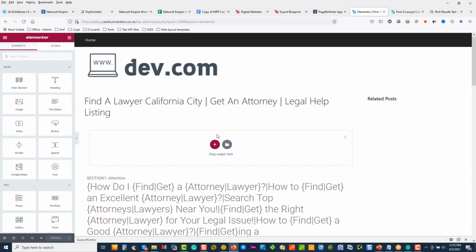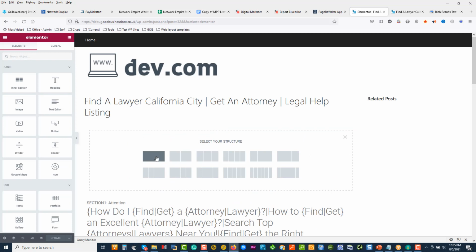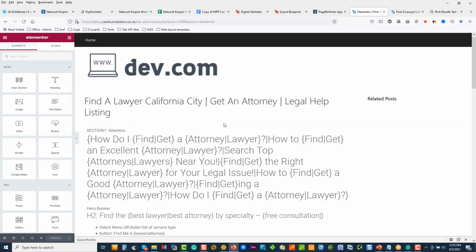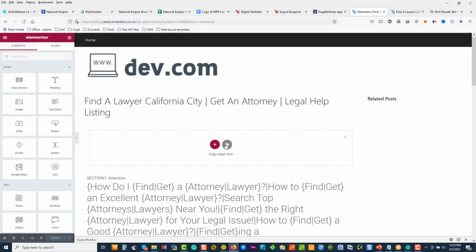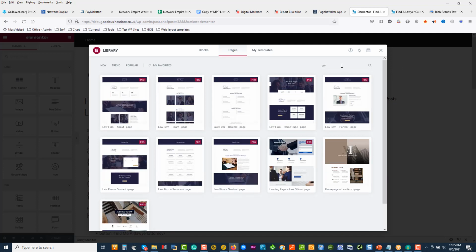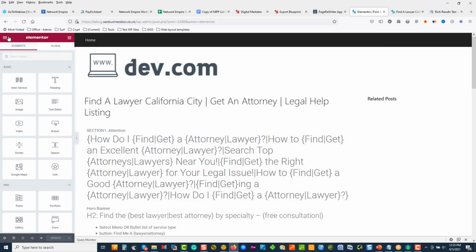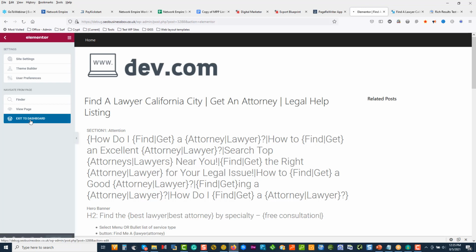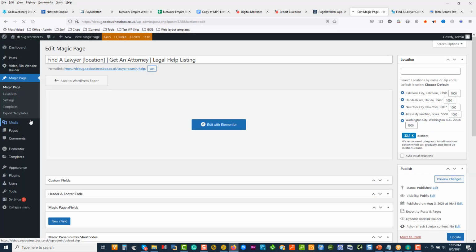So I can come in here and go add a section, or I can come in here and click plus. We can add blocks, or we can add page templates. So I can go law, and I can use this look and feel. I can also come out and go to Magic Page Templates.